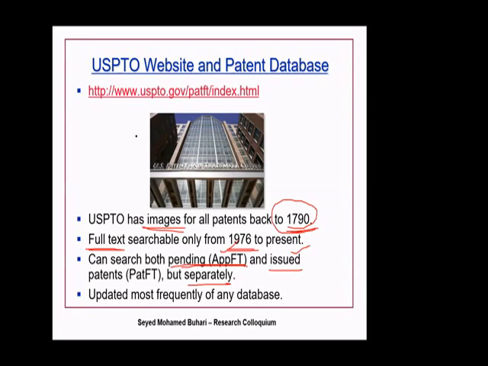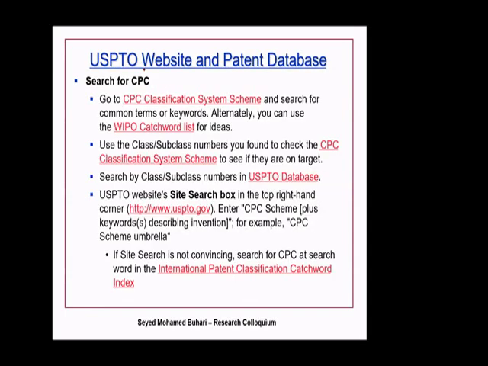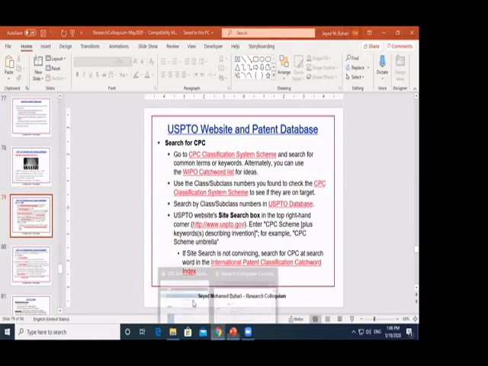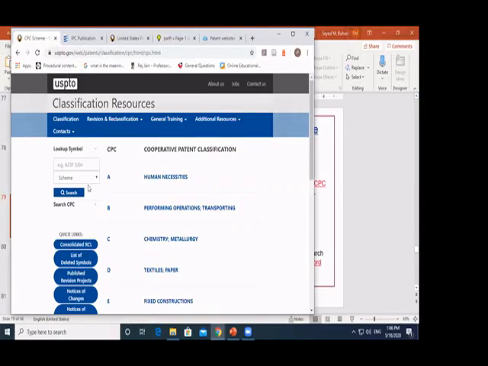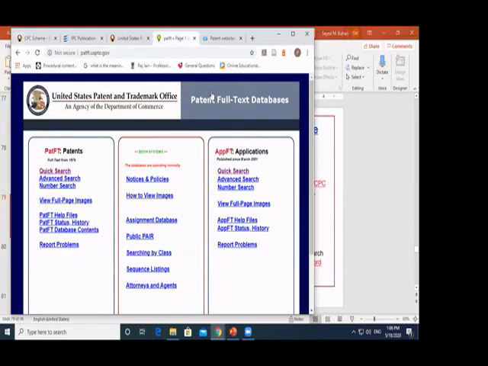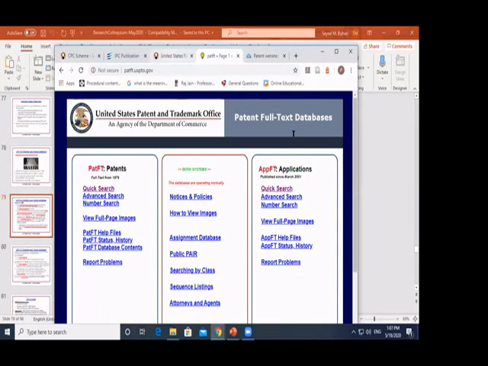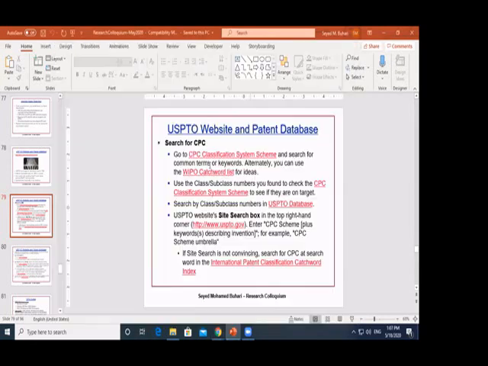And you will find the USPTO database is updated regularly. So here is the process. Okay, if I discuss this slide with you, it will be a little bit unfriendly, right? So what I'm going to do now is to go and show you what happens here. Here is the website. Okay, let me just move it here. Right here, this is the USPTO. This is their site.